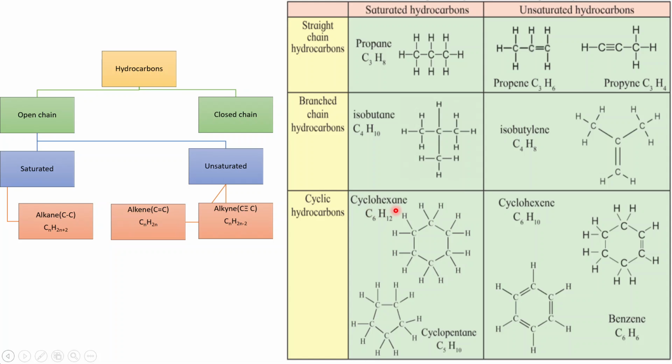Cyclohexane belongs to the family of alkanes. It has no double bond or triple bond, and therefore we find carbon to carbon single bonds. Since the name has cyclo, it indicates a ring structure. Hex indicates that there are 6 carbon atoms, and ANE indicates that it is a carbon to carbon single bond. Cyclopentane: cyclo indicates the ring structure, and pent indicates 5 carbon atoms.